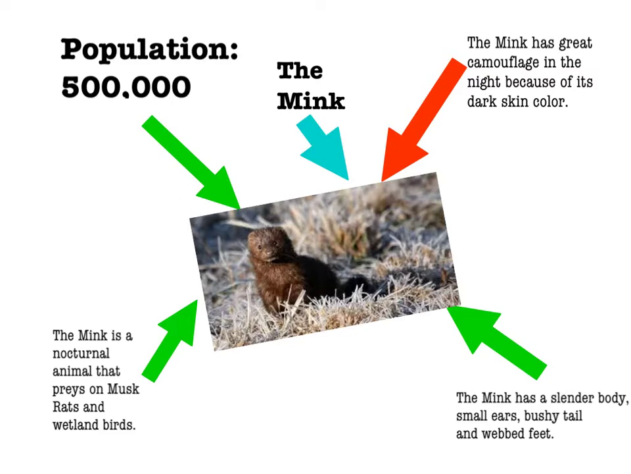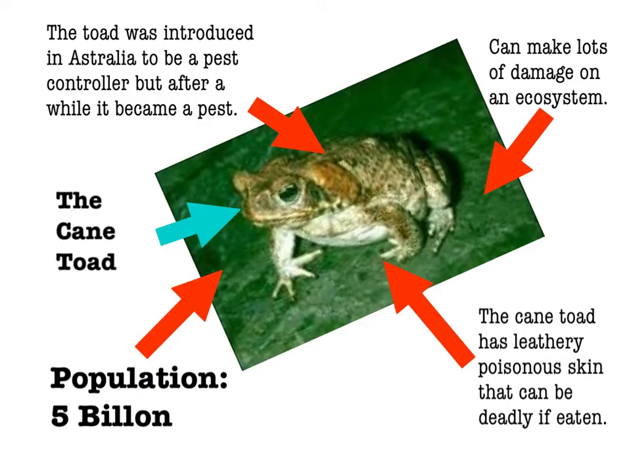The American mink is a nocturnal animal. Because of its dark skin, it can camouflage well in the dark. The American mink is hunted in many places because of its soft fur. Estimated population: 500,000.